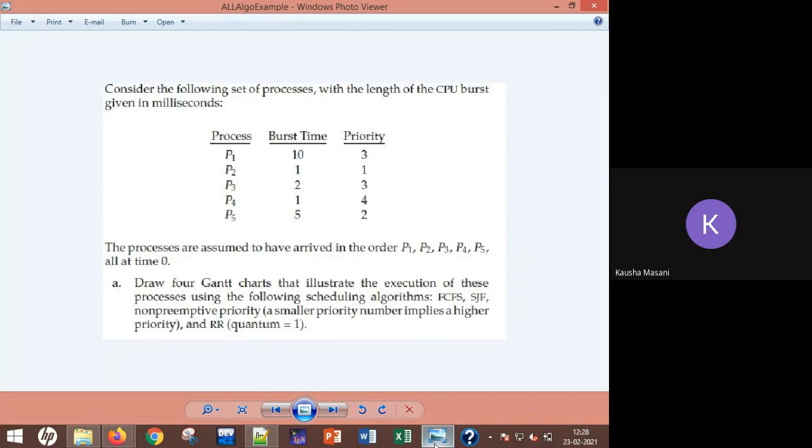For the priority, we are talking about the smaller number in the priority column. So in the priority column, whichever number is the smaller, that particular priority you are going to consider as the highest. That is what the line explains here: smaller priority number implies higher priority.